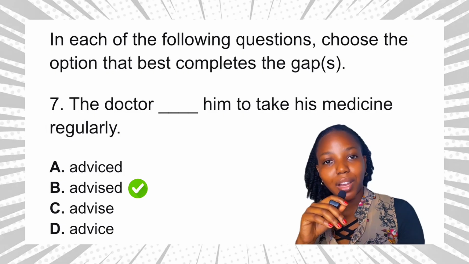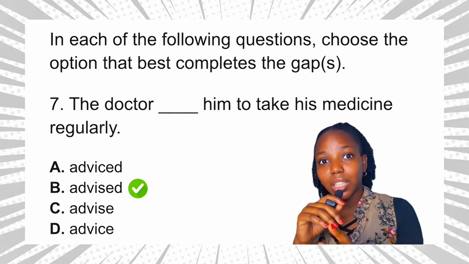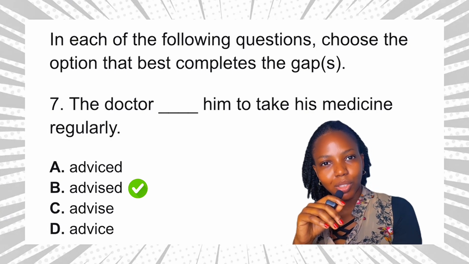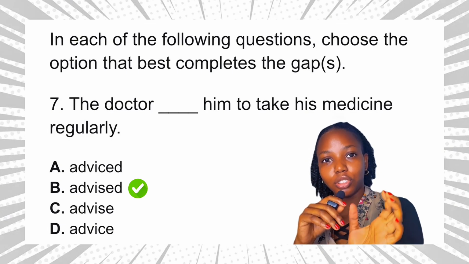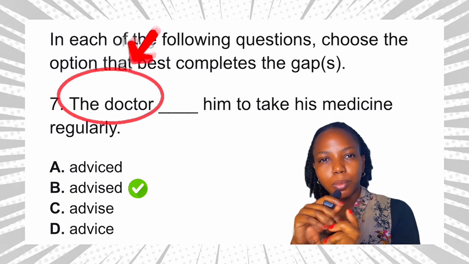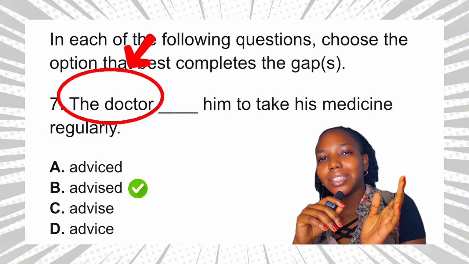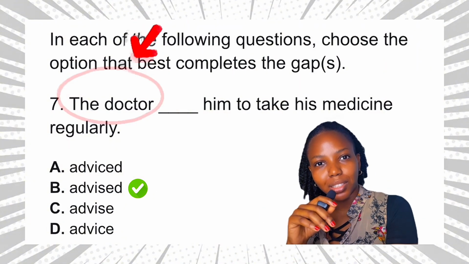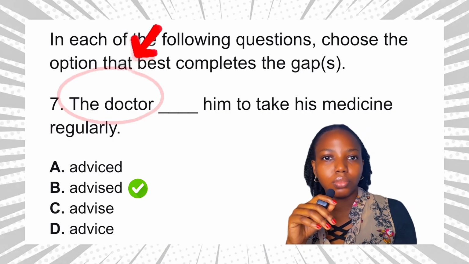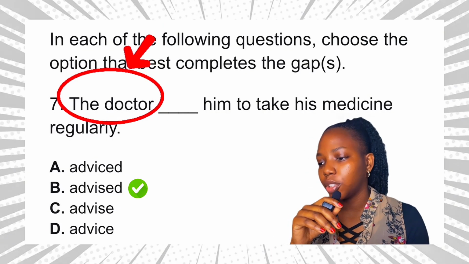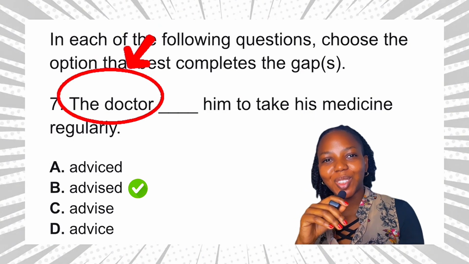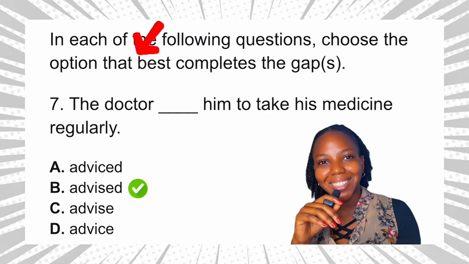Option C, advise. This is present tense. And even if we need a present tense in this sentence, it will be advises, not advise. Why? Because doctor, the doctor, is a singular noun. So the singular verb will be advises. So the doctor advises the patient to take their medicine regularly. That kind of sentence construction will work. So option D, advice, this is a noun, okay? So the final answer to this question is definitely option B, advised.